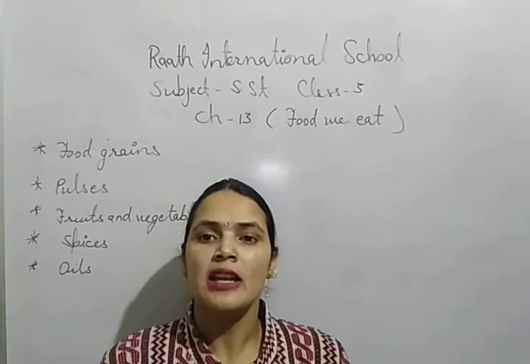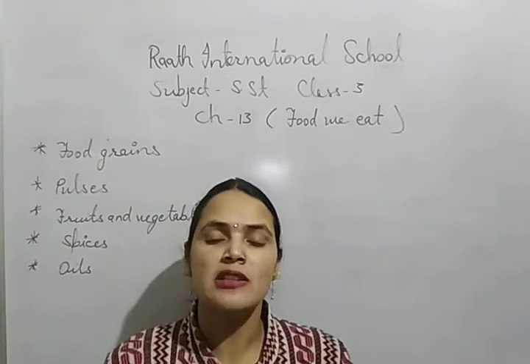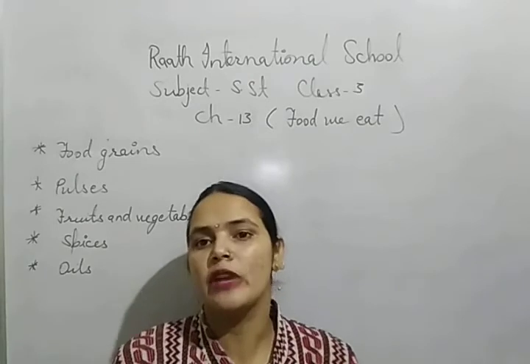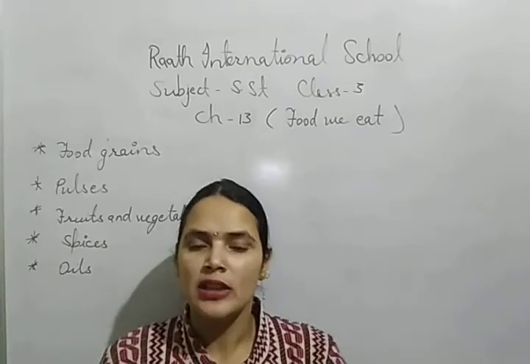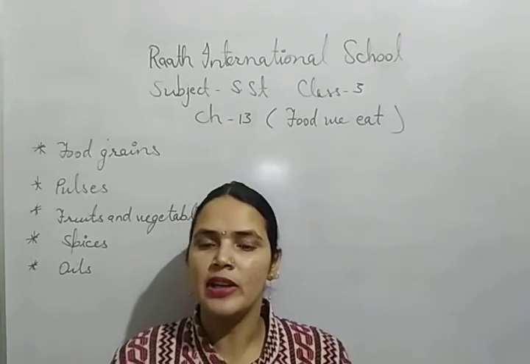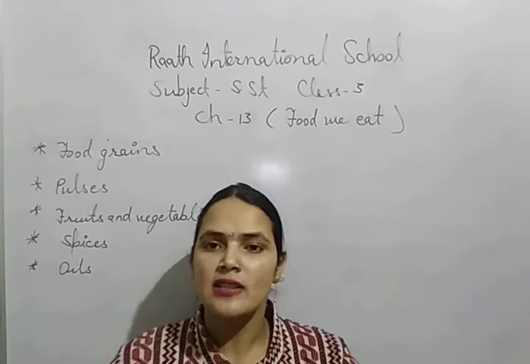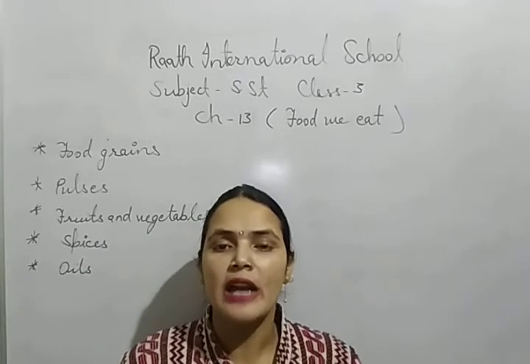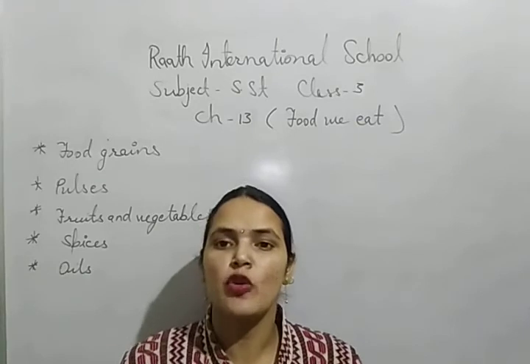We can say that the growth of a plant depends on the climate, soil, and the amount of rainfall, the amount of water. All the parts of our country have different kinds of soil. There is a different distribution of soil.